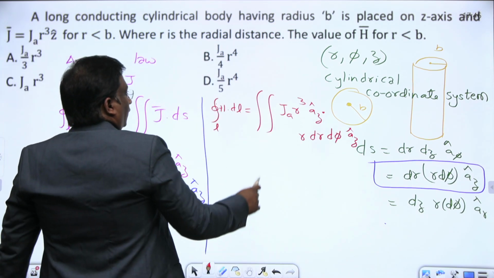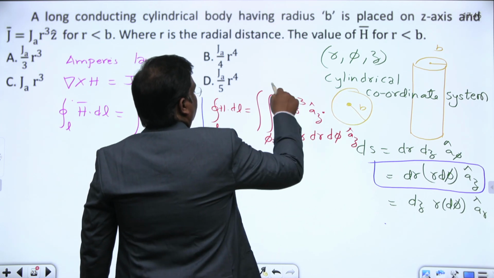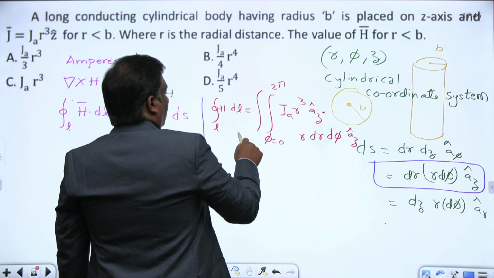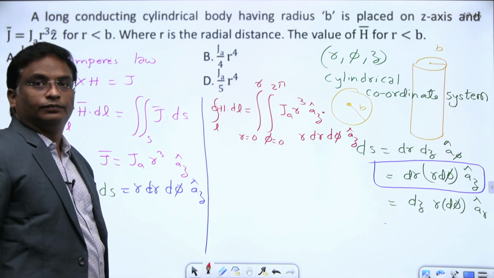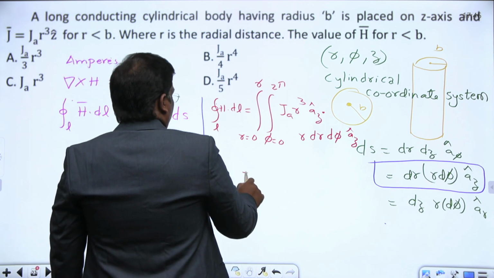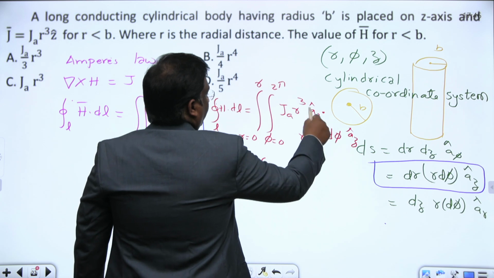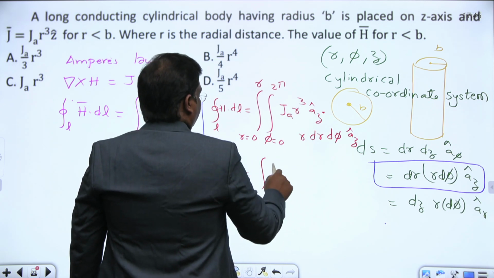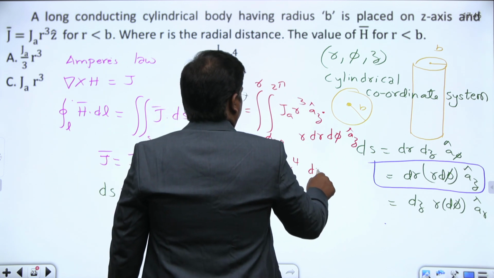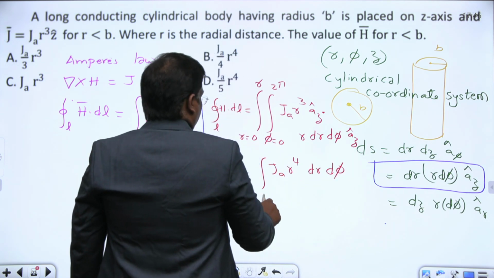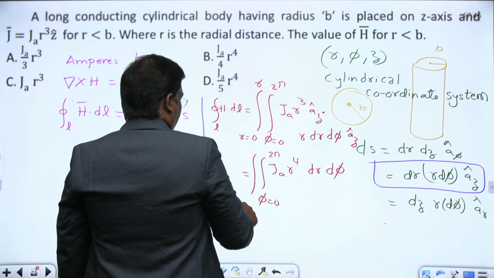Az dot az is 1, and here this phi varies from 0 to 2 pi, and r varies from 0 to r only. As a function of r, we are trying to find this, the RHS. Az dot az is 1, r into r cube, r power 4, dr d phi, with phi varying from 0 to 2 pi and r varying from 0 to r.